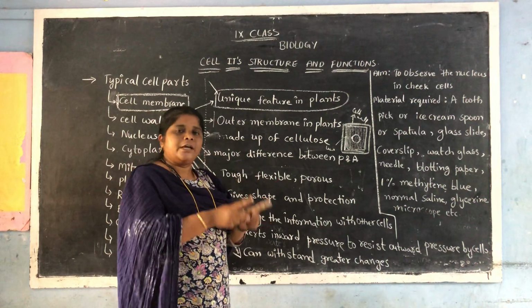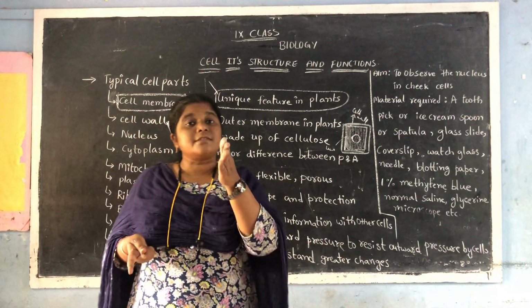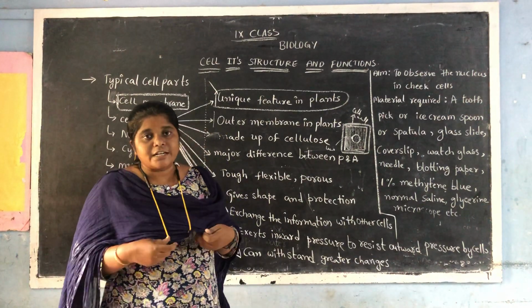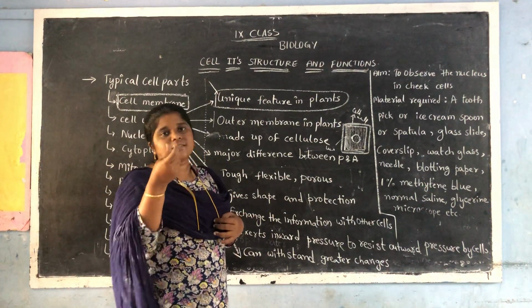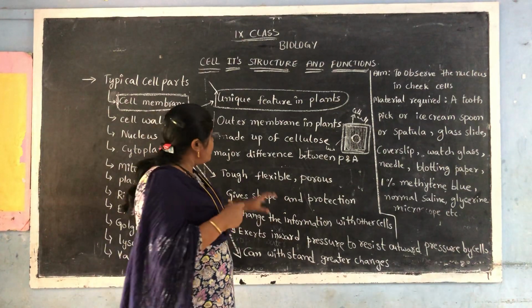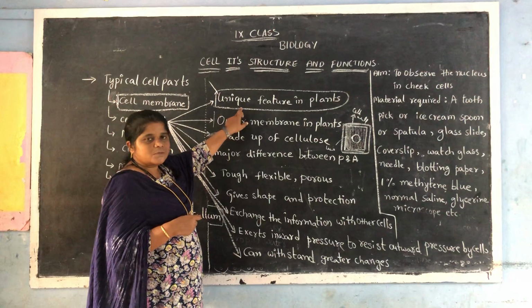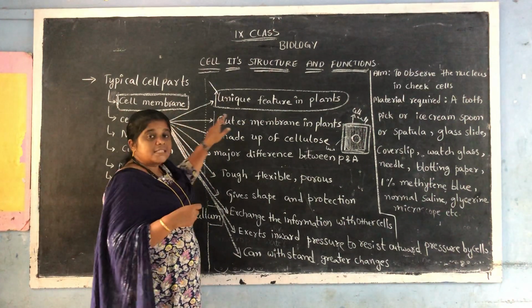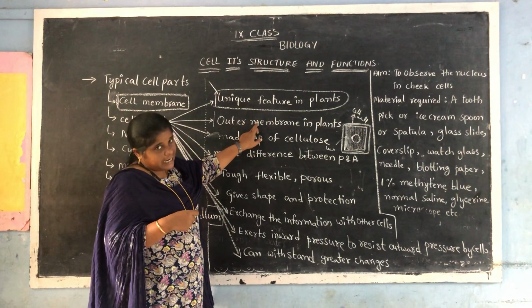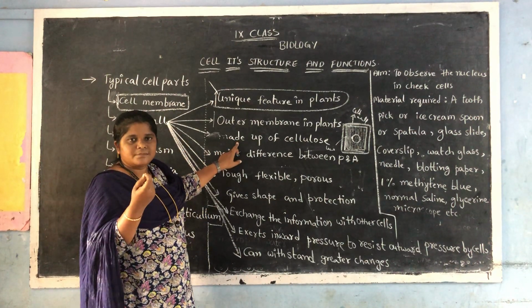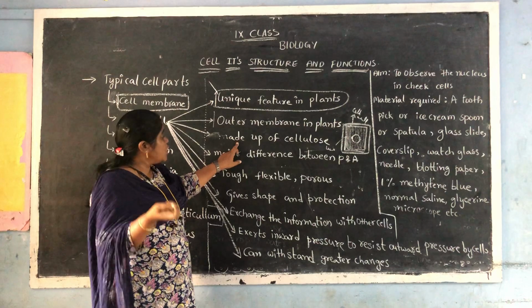Lipid means fat, protein means protein, and cellulose comes under carbohydrate. It's a complex carbohydrate. Right? So it is made up of what? Cellulose. So the unique feature in plants is the cell wall. It is the outermost layer in plants, and it is made up of cellulose.